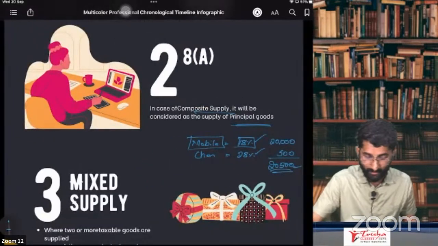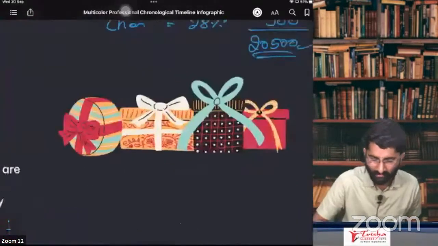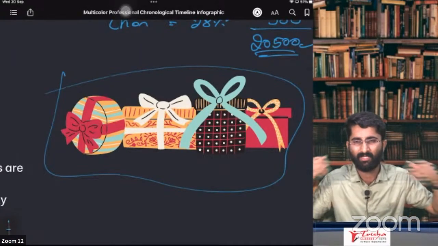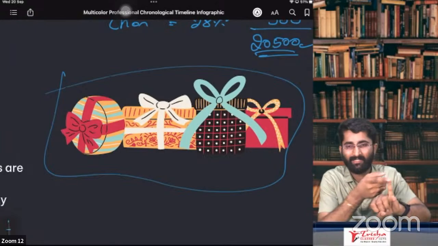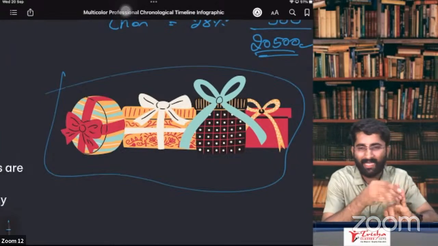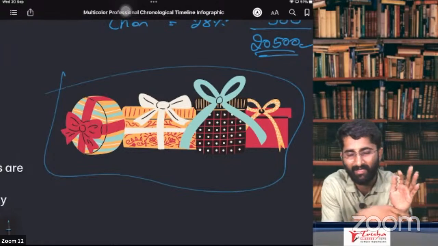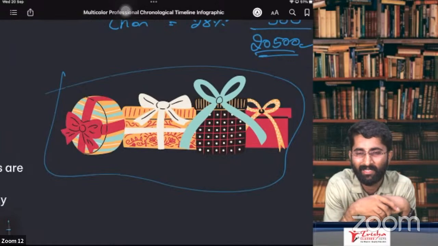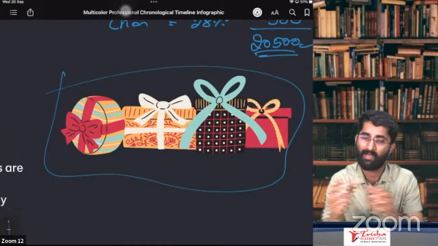Okay. Now the question is, sir, what is mixed supply? Same thing, see, there are many things we are putting together. Now, example, a Ganesh Chaturthi gift pack. What will be there in that gift pack? Almonds will be there. Cashew nuts will be there. Hair oil will be there. Comb will be there. 5-star chocolate will be there. Can you tell me what is the relation between all these? Nothing. There is no relation. Hair oil and comb might be one relation.